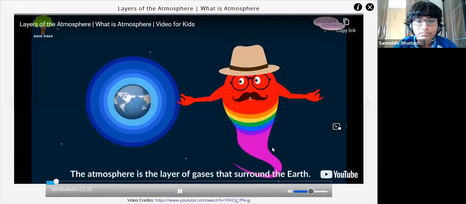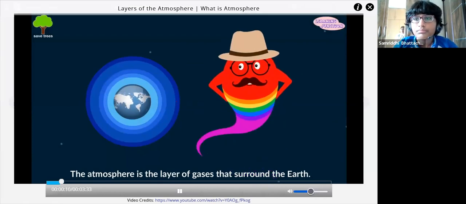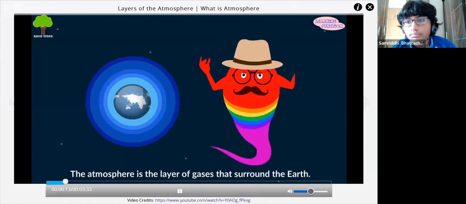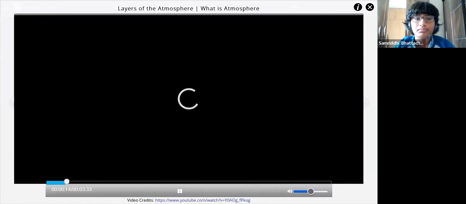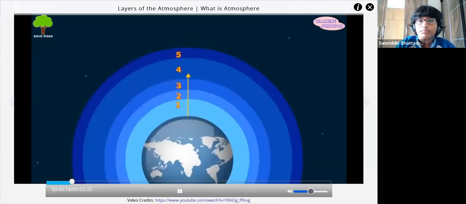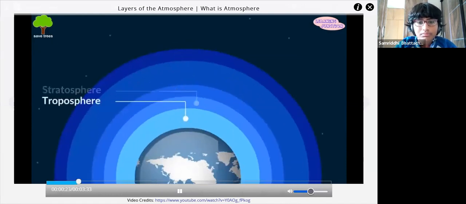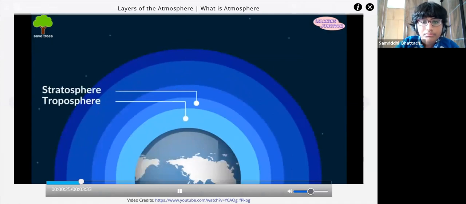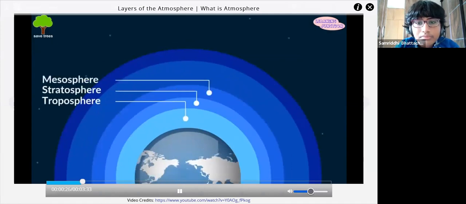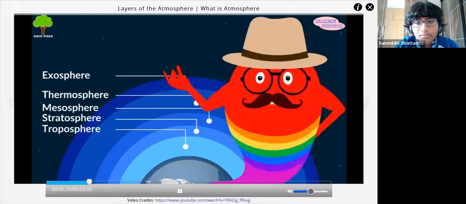Around the Earth, including the air that we all breathe. The atmosphere might be invisible, but there's a lot going on up there. It has different layers, starting on the ground and stretching all the way up into space. The troposphere, the stratosphere, mesosphere, thermosphere, exosphere. Let's explore each layer one by one.